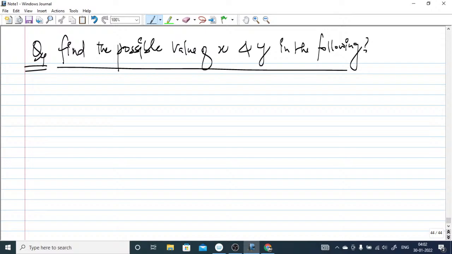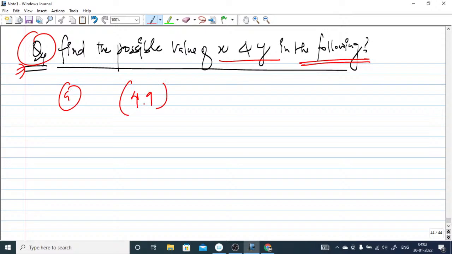Okay, let us focus on this question. Find the possible value of x and y in the following. Suppose in the question they have given 49 x minus 1 is equal to 35y.